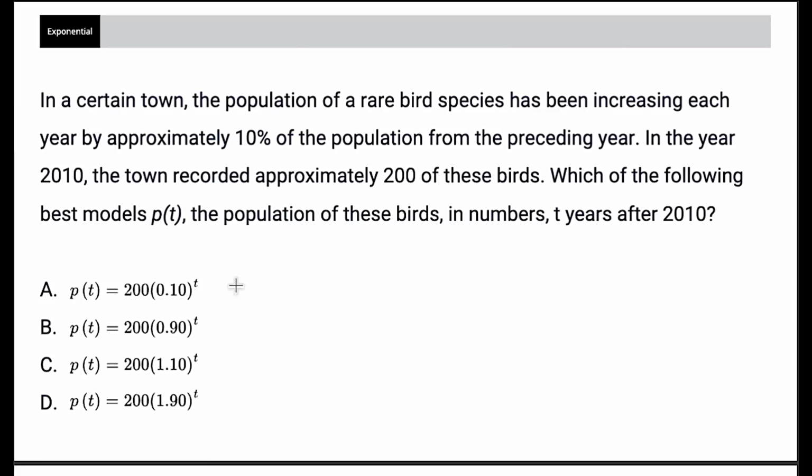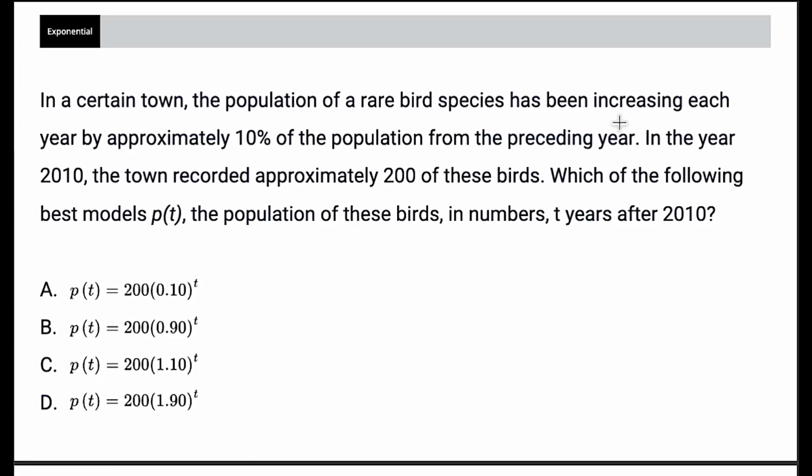All right, so here, I'm going to skip to the main question because I don't like reading, and it says, which of the following best models the thing that we're talking about, right? So basically, I'm just choosing an equation that goes along with whatever they're saying. And I'm already noticing that the only difference in all these answer choices is my percent increase or percent decrease. So if I just find out what that is, I'm good to go.